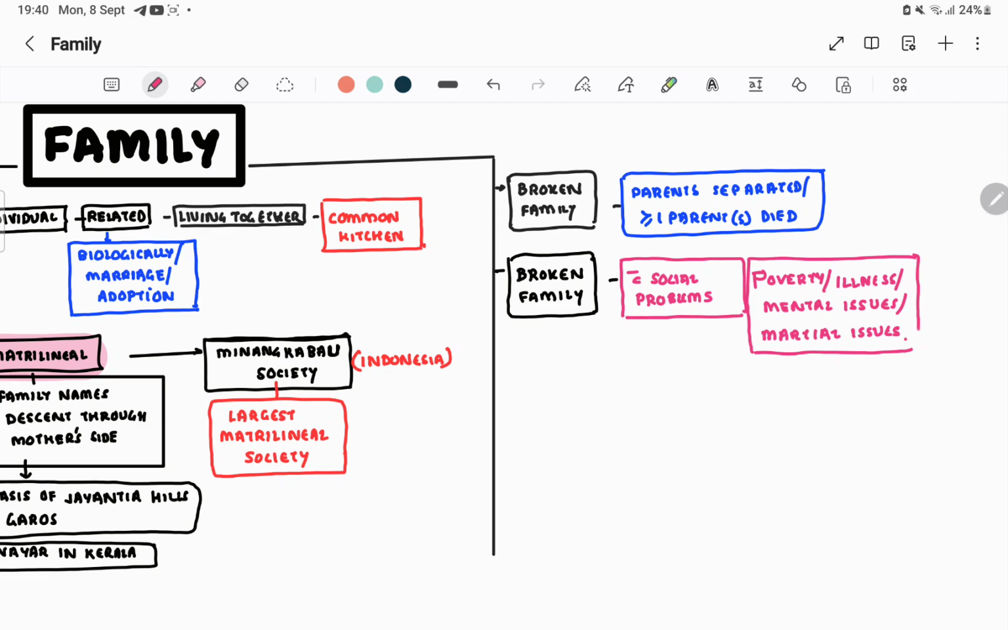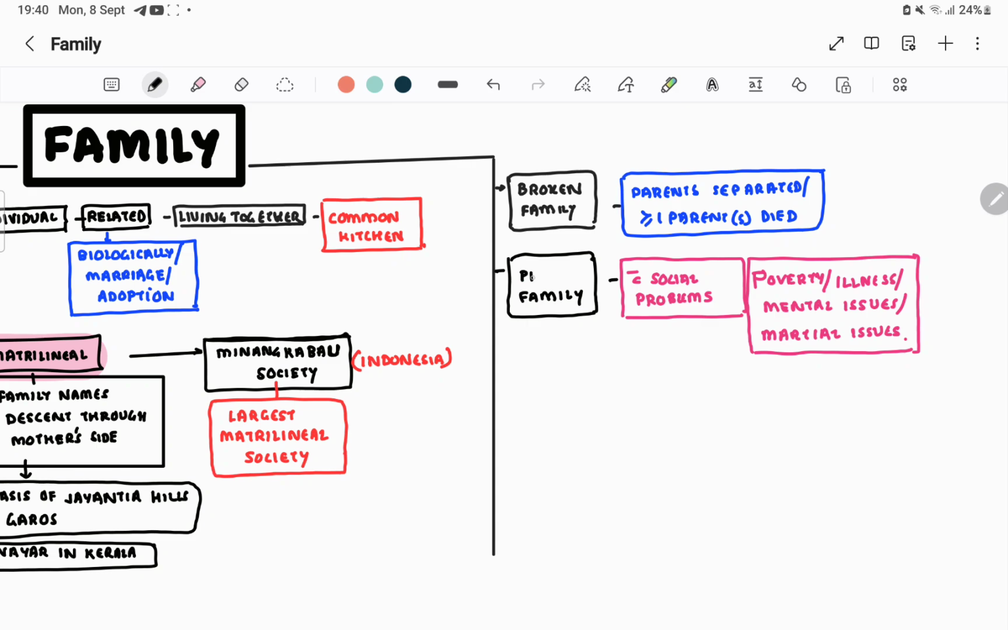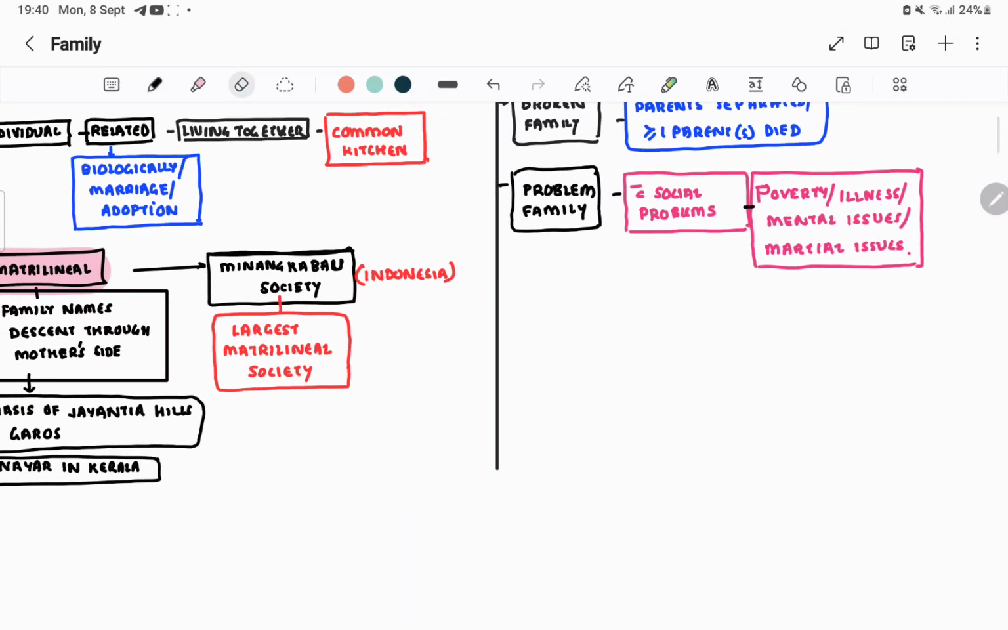I wrote broken family. It's not broken family, it's problem family. Slip of tongue. Problem family, with this kind of social problems. Done. So here we completed the types of families, right? What are the types of families?